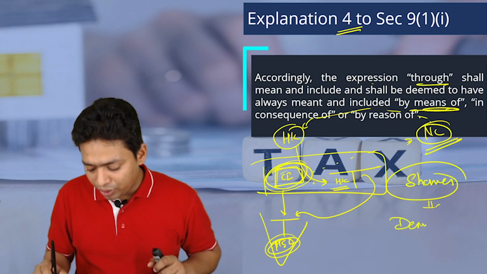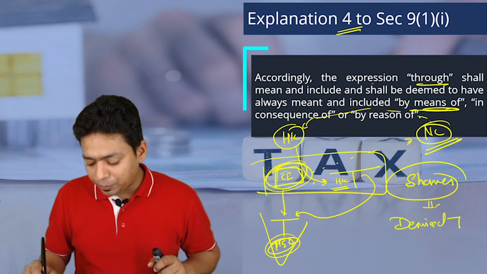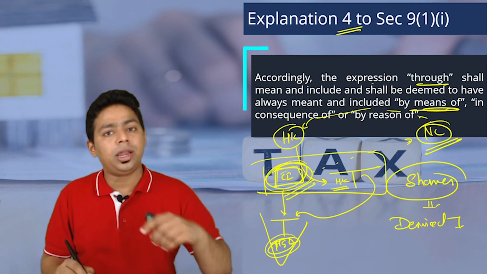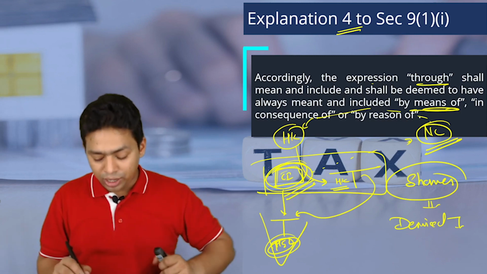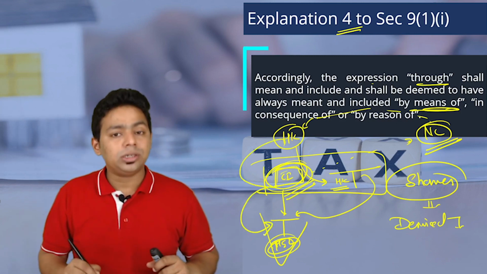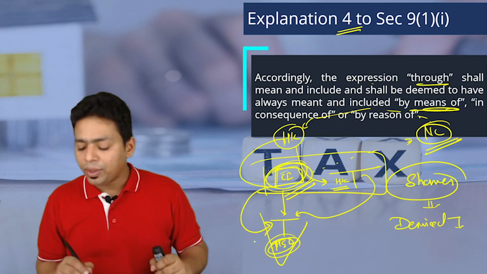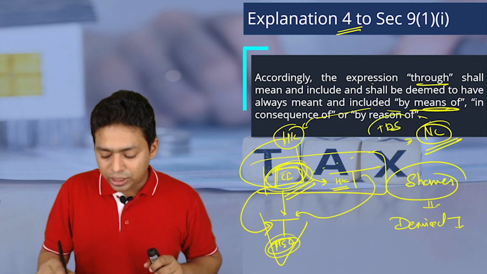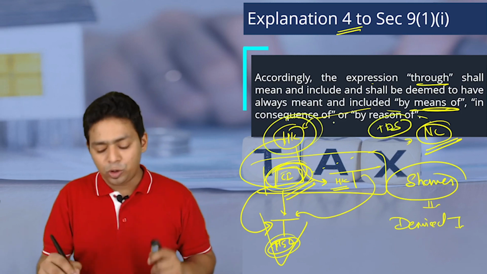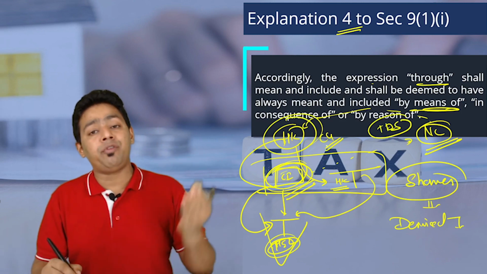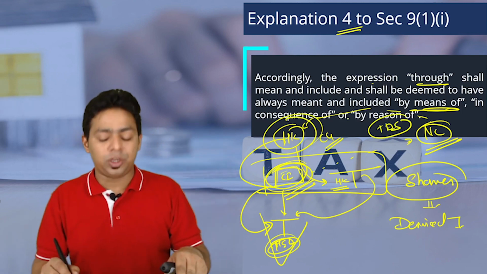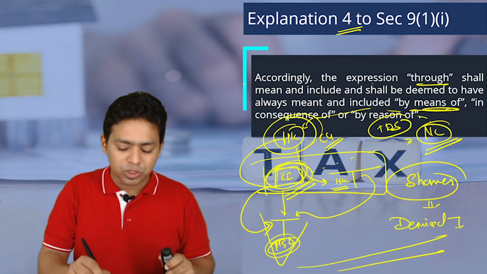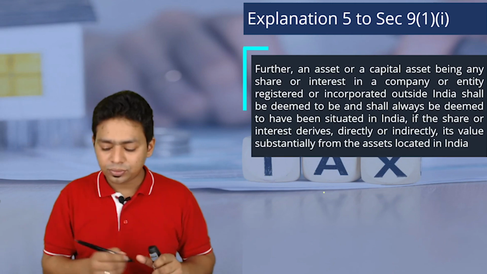have derived their value substantially from India, and therefore these shares, though physically located in Cayman Island in a low tax jurisdiction, in reality, in substance, are indirectly located in India. Therefore the assessee, a transferor, is liable to deduct TDS, and the seller is liable to pay capital gains tax. This was the amendment that we made after losing the Vodafone judgment. If you are going to do something like this now, it is taxable. So that was done in 9(1)(i). This is one of the consequential amendments that you should know.